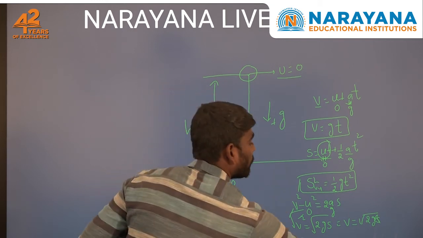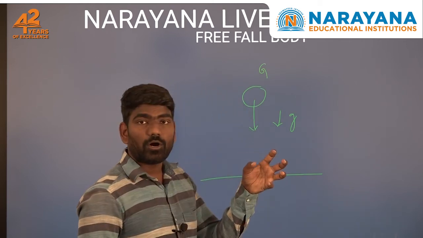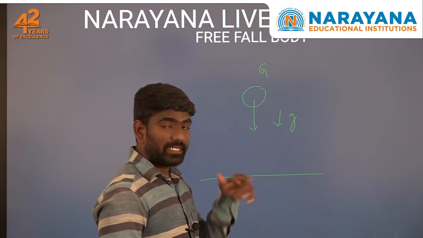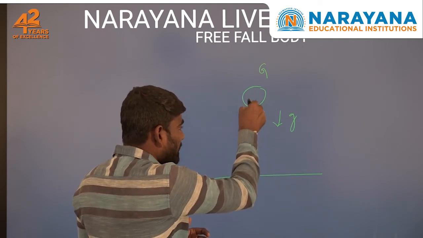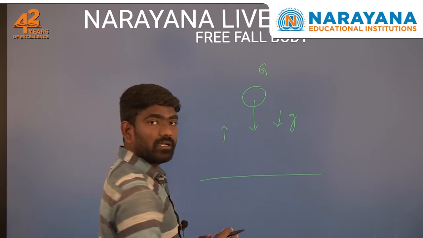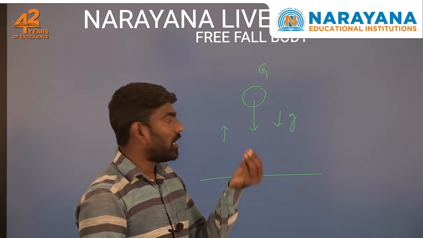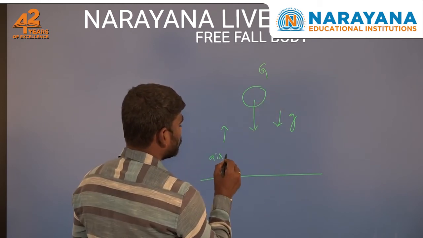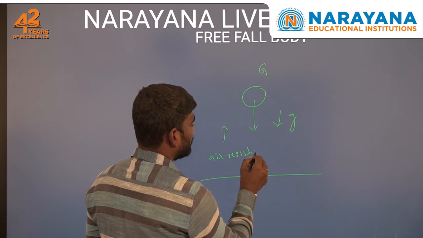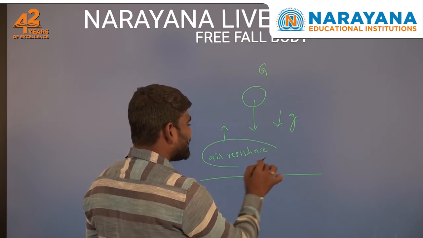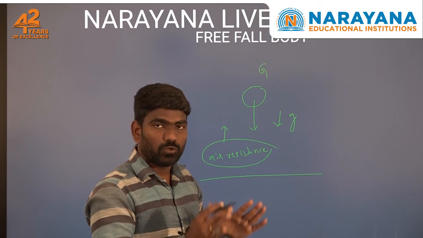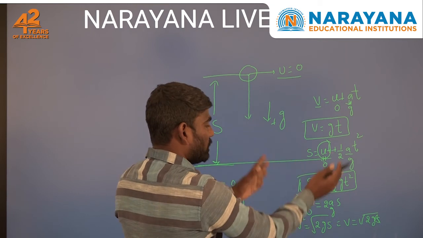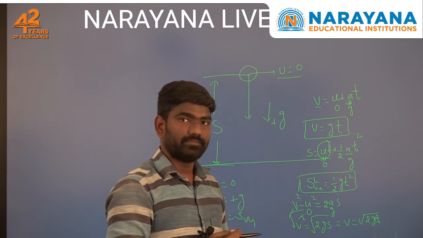Remember the most important point: free fall is nothing but the object coming into motion due to the gravitational force. But in reality, when the object is moving downwards, air resistance will act in the upward direction. Here this air resistance is negligible, do not consider it. When you neglect the air resistance, only then are these equations valid.